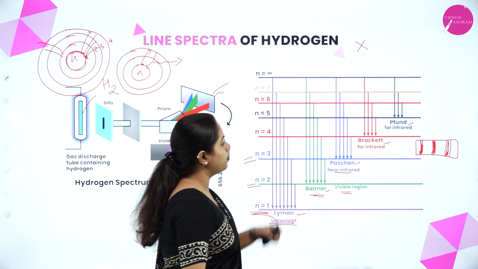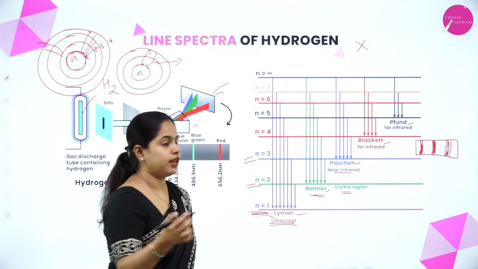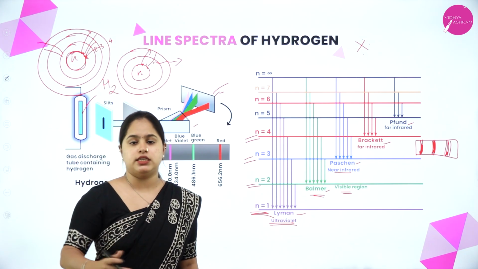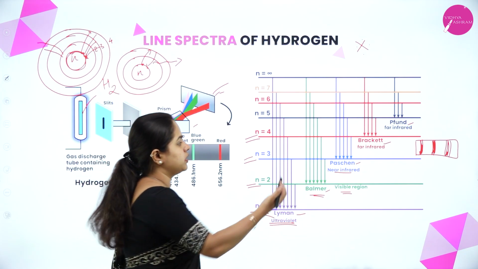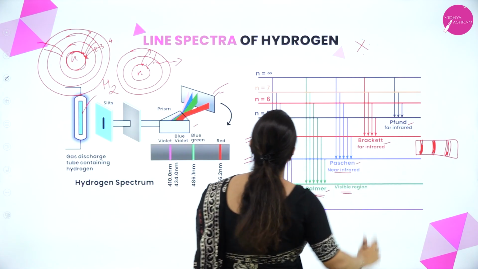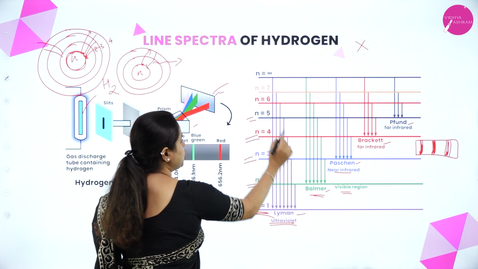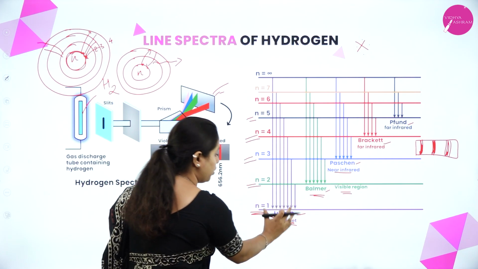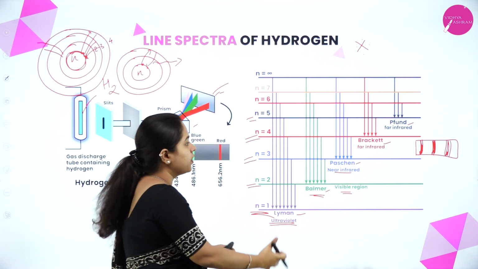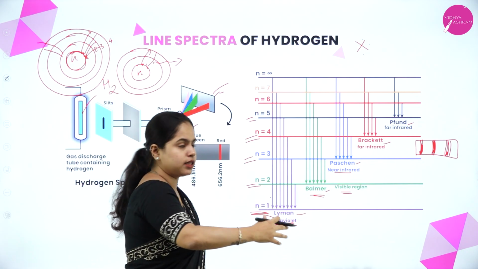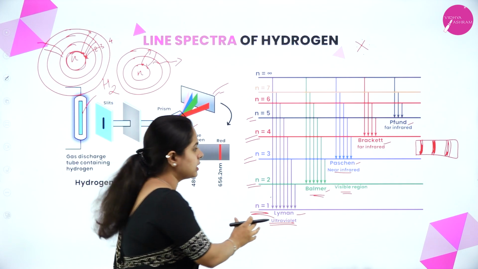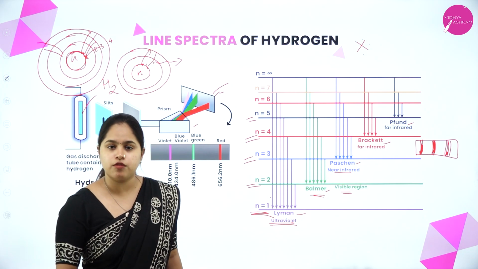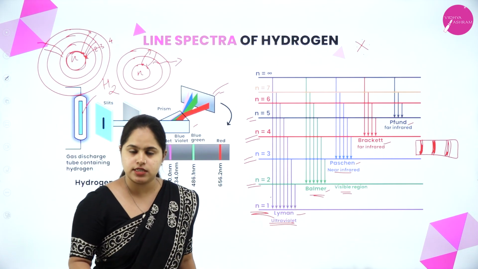Clear? Now coming to Brackett series, when the electron jumps back from any higher energy level to n is equal to 4, the fourth energy state, the series obtained comes under Brackett series. Now for Pfund, the same way, from any higher energy state coming back to n is equal to 5. So from any level when it is falling back to n is equal to 1, the first energy state or the ground state, many lines will be obtained. Like this, groups of lines are called Lyman, Balmer, Paschen, Brackett and Pfund series. Clear? So I hope the line spectrum of hydrogen and the diagram shown here are clear for you.